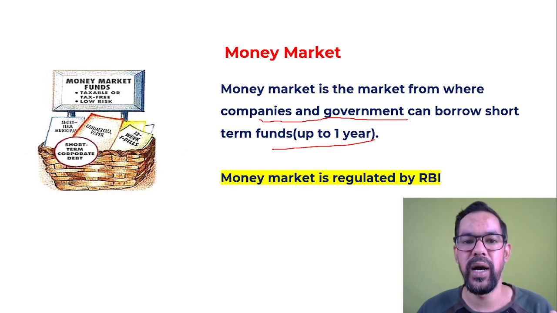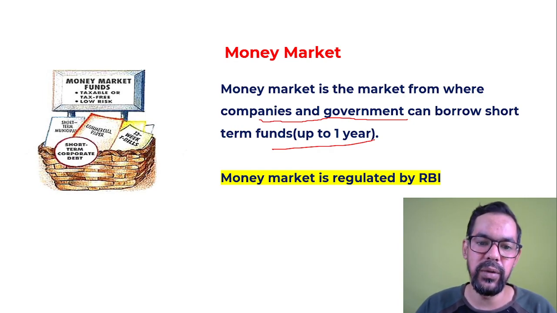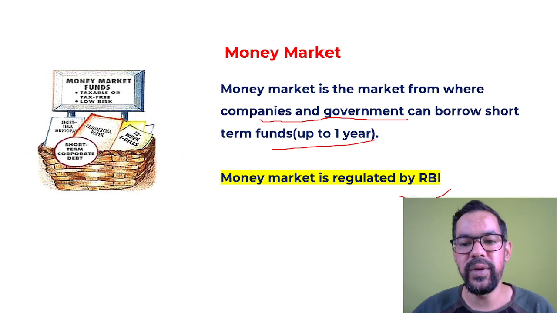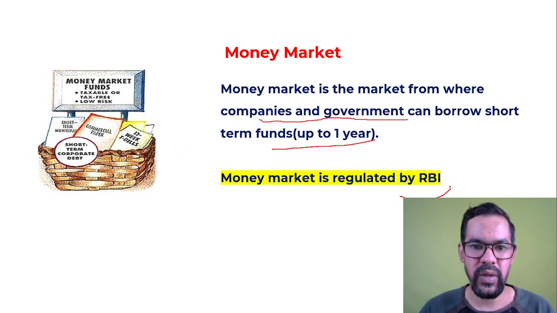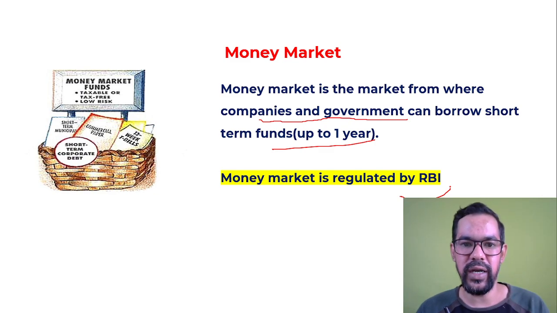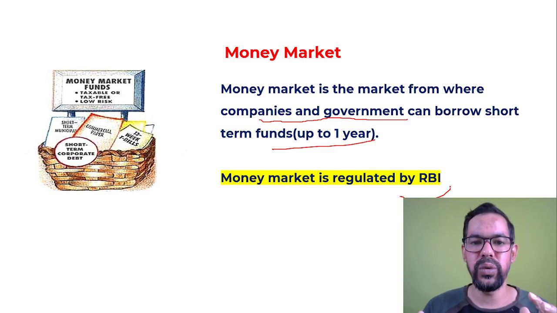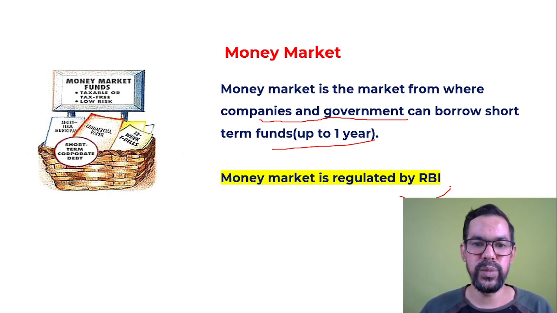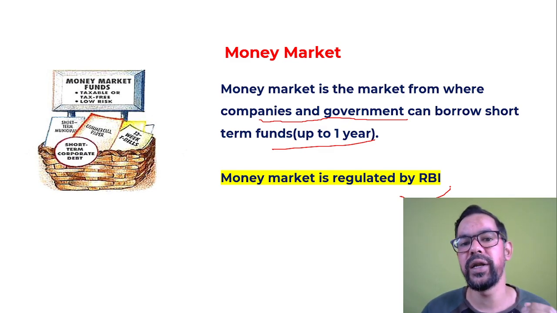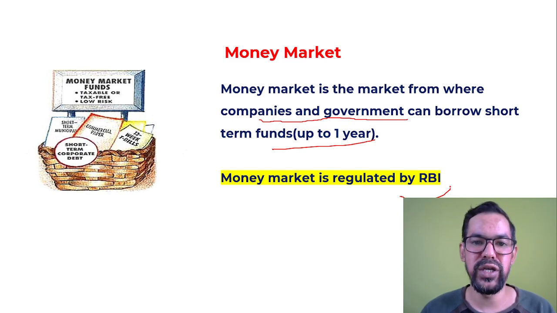approach money market. If you talk about the market regulator, majorly the activities in money market are governed by RBI. We already discussed organized and unorganized money market. Unorganized, like chit funds and so on, have different guidelines. But if you talk about the organized product, the major market regulator is RBI, Reserve Bank of India.